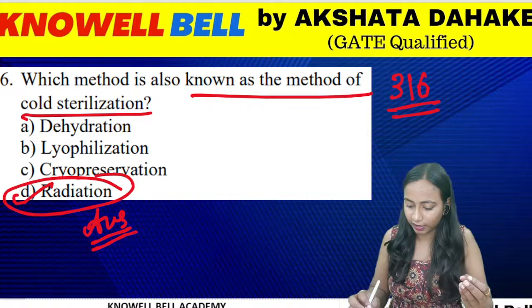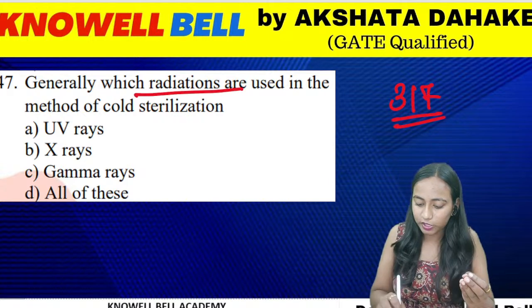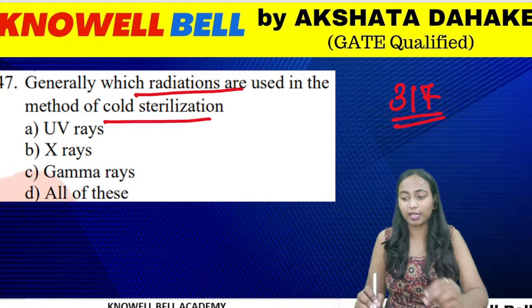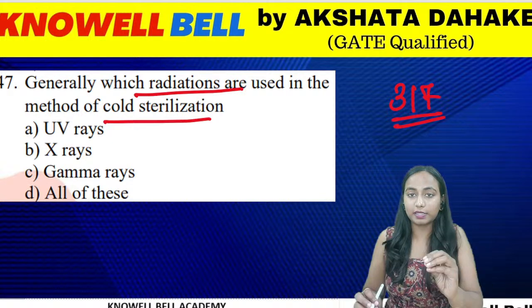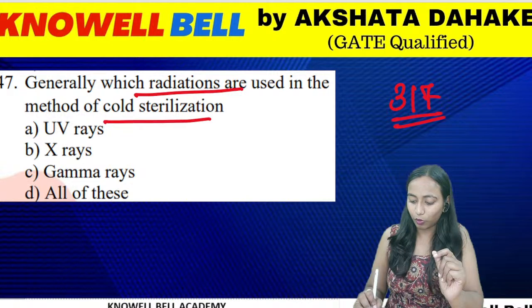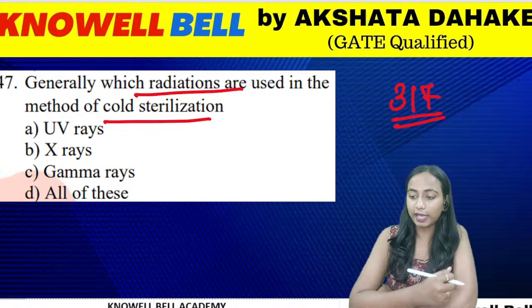Question number 317. Generally, which radiations are used in the method of cold sterilization? In the method of cold sterilization, which of these radiations are commonly used? UV rays, X-rays, gamma rays, or all of these? Which radiations are used for sterilization? UV rays, X-rays, gamma rays, or all of these?